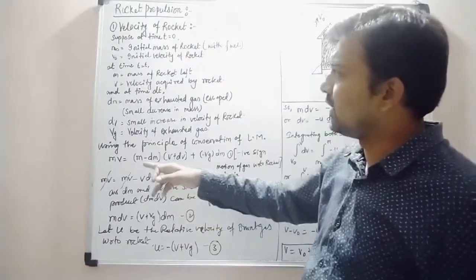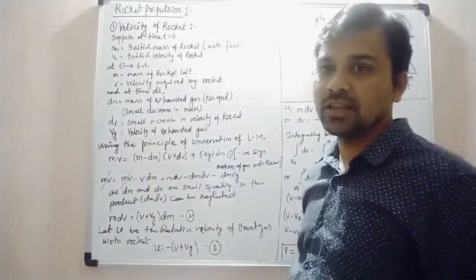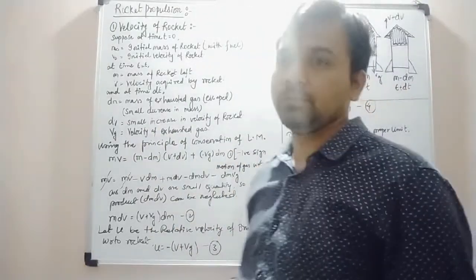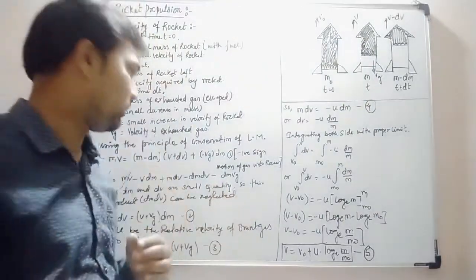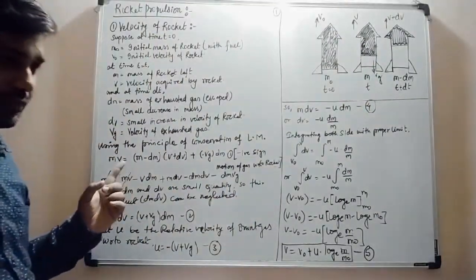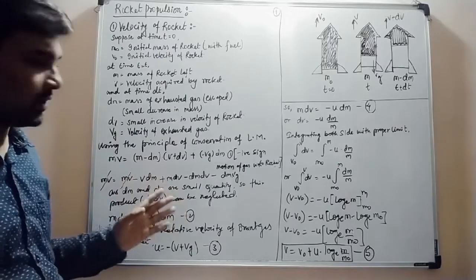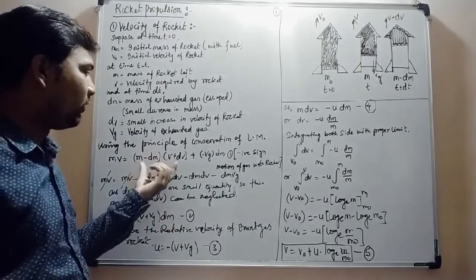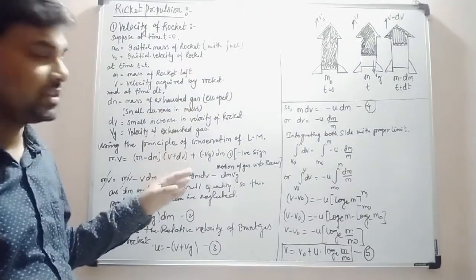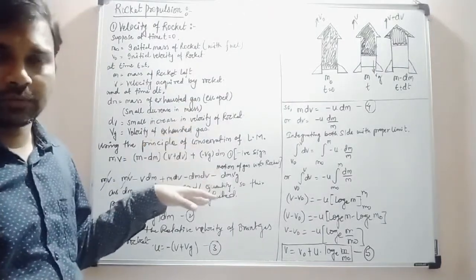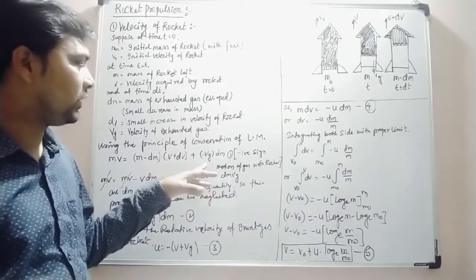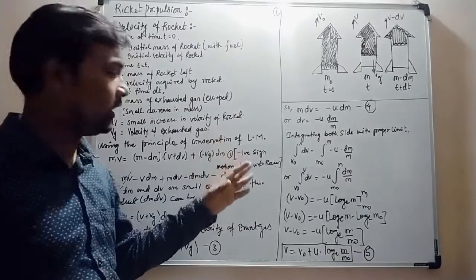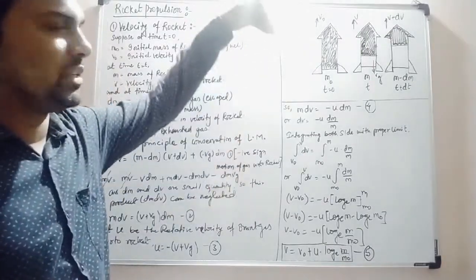So using these conditions of conservation of linear momentum, I have written here the principle of conservation of linear momentum. Here mv is the linear momentum of the rocket, which equals the momentum of the rocket when the mass is decreasing and the velocity is increasing, plus the momentum of the gas coming out from the nozzle, since the motion of the gas with respect to the rocket is in the opposite direction.